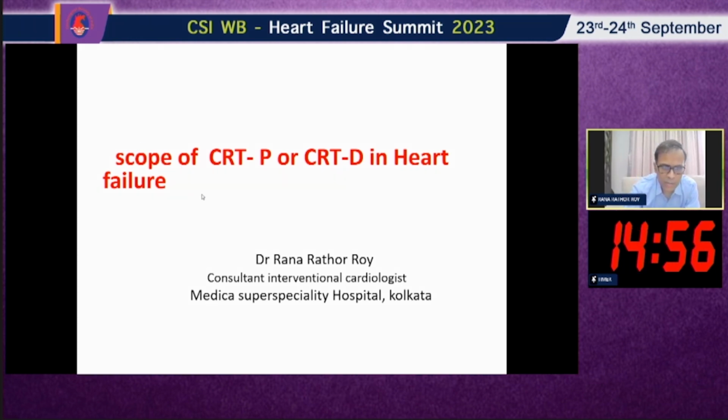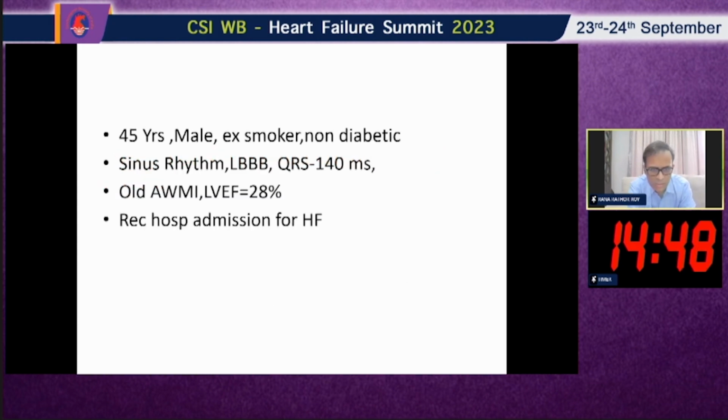Today, this is about a case scenario, and that is about a 45 years old male who is an ex-smoker, non-diabetic, who is in sinus rhythm, with left bundle branch block, and he is having a QRS duration of 140 millisecond, and he is also having an old anterior wall MI. His ejection fraction is 28%. And he also has a history of recurrent hospital admission for heart failure.